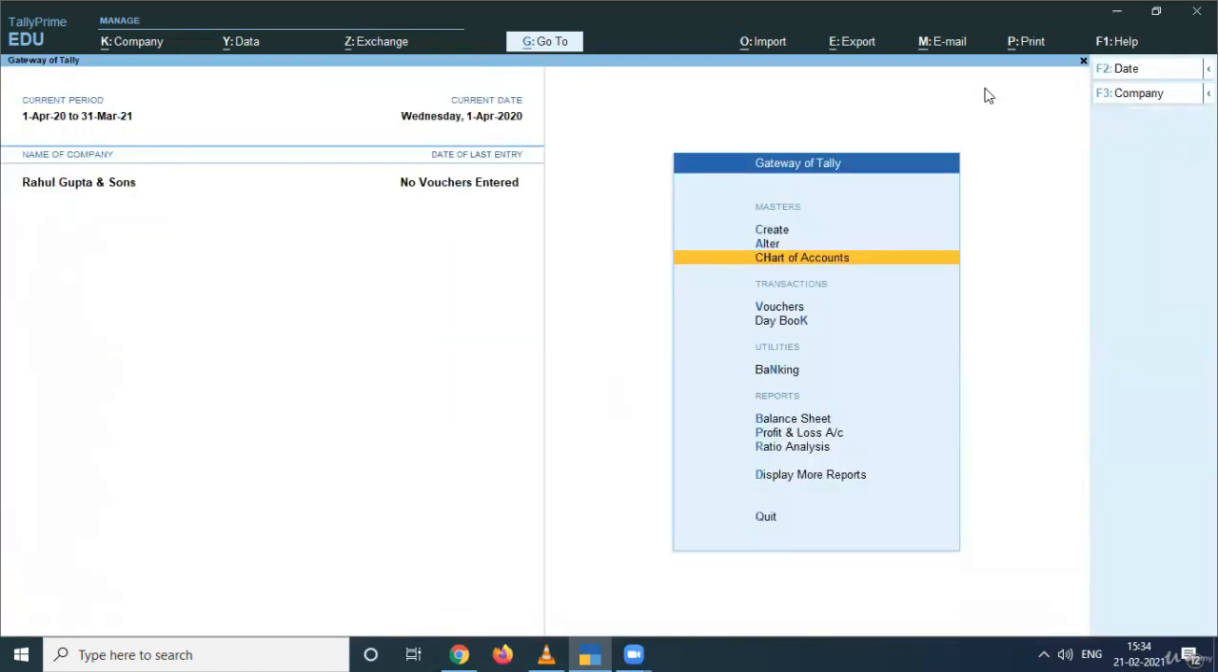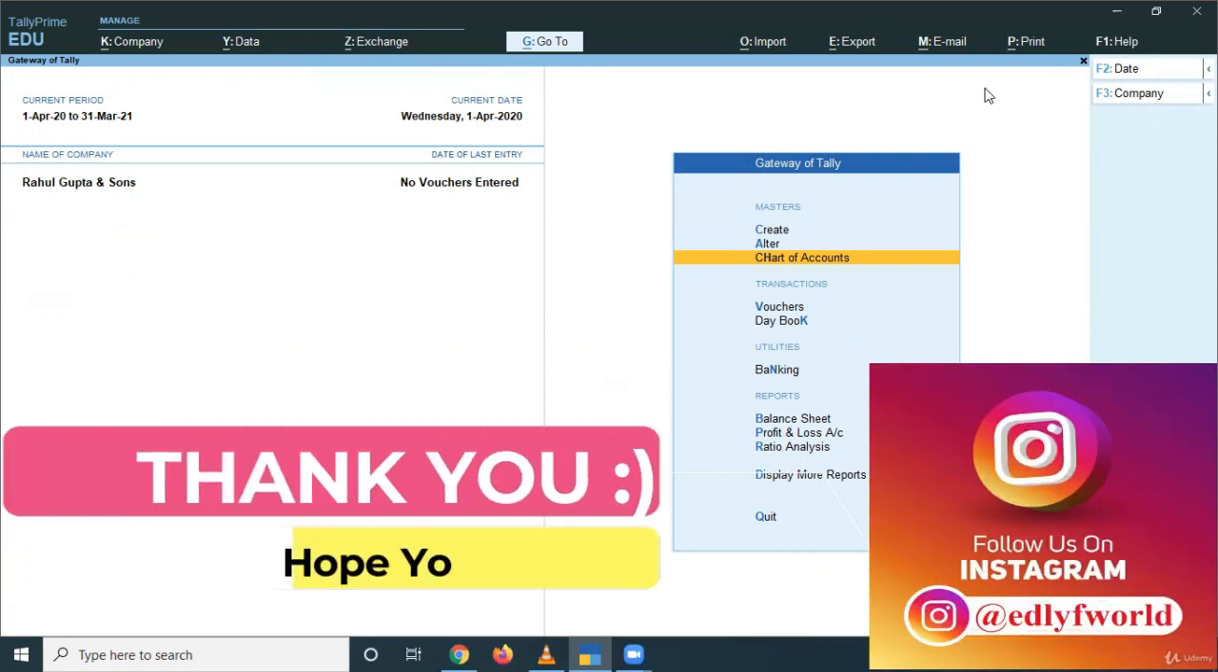So I hope you are clear with the creation of groups and ledgers. Is this easy? So practice well till the next lecture, and I'll move forward in the next lecture and we'll learn how to post the basic simple transactions of our day-to-day business activities in Tally.